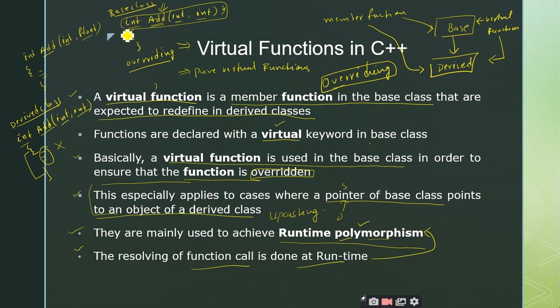So in the base class I have a definition for this add, but in the derived class I am making modifications for this add function, which is already defined inside the base class. So the same function add is being used in different scenarios or in different contexts. That is called polymorphism. But this time the function call is going to be resolved at the runtime. That's the reason why we call it runtime polymorphism. Is it clear?